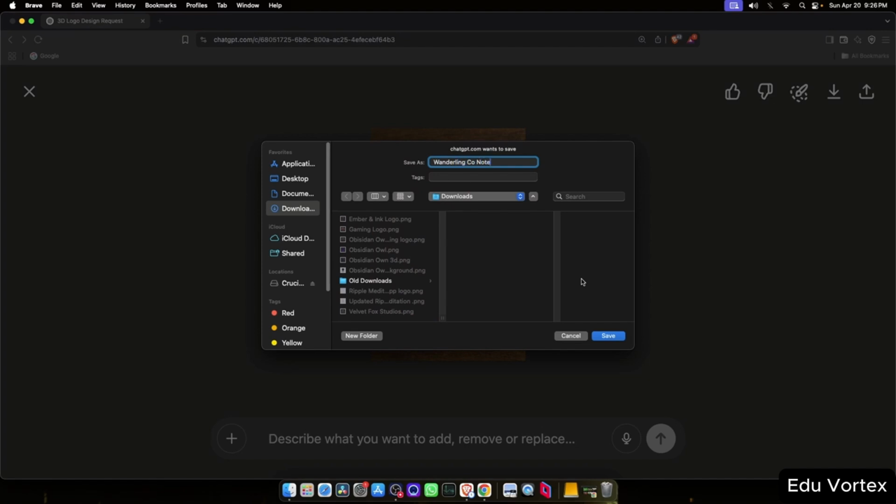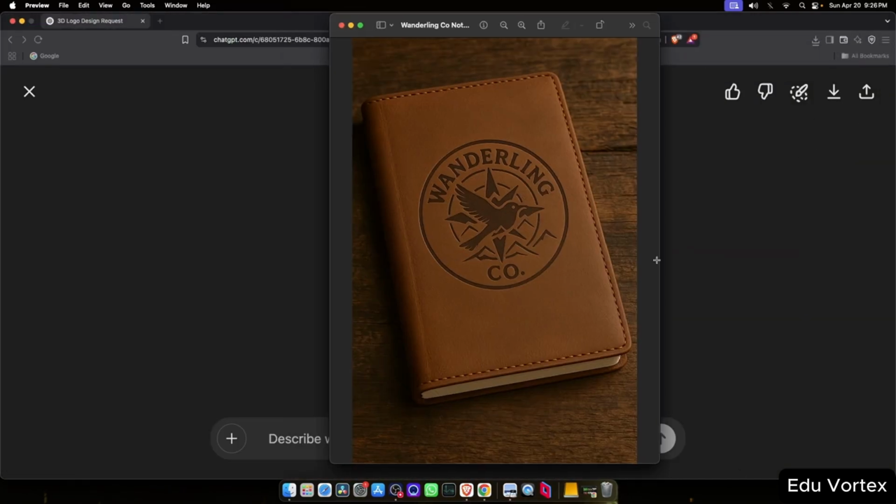So that's how simple it is to create mock-ups from scratch using ChatGPT.